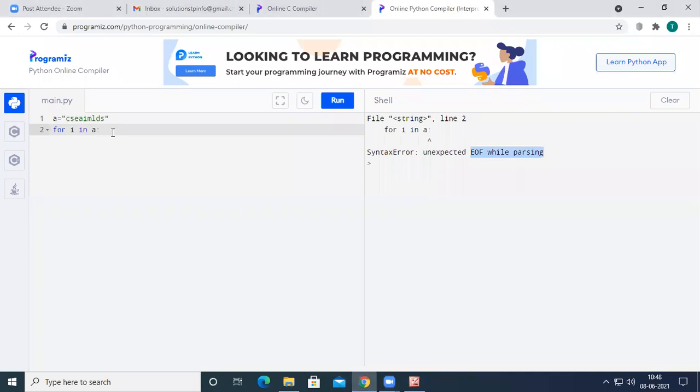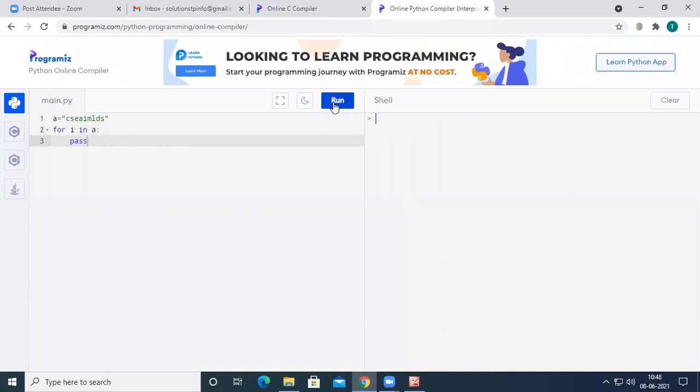If you want to supply an empty body, just use the transfer statement pass. If you use the pass statement, no error occurs. So it is used as a placeholder for future use. Now I have written a Python program where I don't want to write anything in this for loop, but in future I want to write something. So I want to reserve this space, and for reserving this space I have written this pass statement. In future, if I want to write something, I can just remove this pass statement and write whatever I want. So this pass statement is just used as a placeholder.